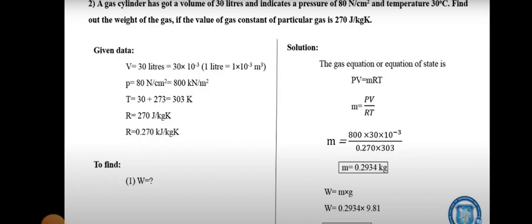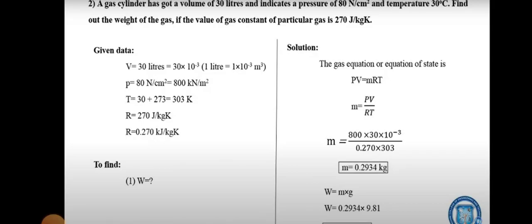The pressure is given as 80 Newton per centimeter square; we have to convert it into kilonewton per meter square. The temperature is given as 30 degrees, converted into Kelvin. The gas constant, 270 joules per kilogram Kelvin, we convert into kilojoule by dividing by 1000, so we get the value in kilojoule per kilogram Kelvin.